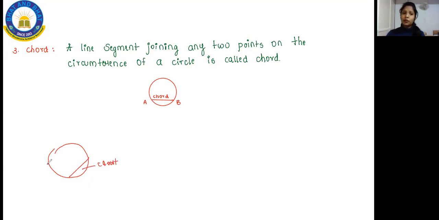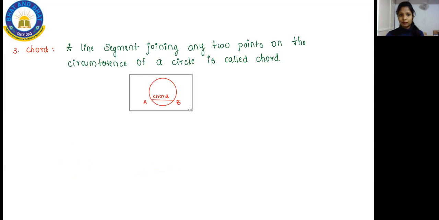Wherever you want, you can draw, but it has to join 2 points on the circumference of the circle. In this circle, it has to join these 2 points of the circumference. So that is what we call a chord. Let me tell you again, a chord is a line segment you draw by joining 2 points on the circumference of a circle.